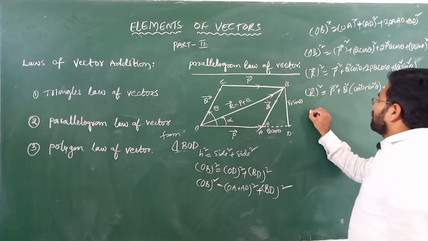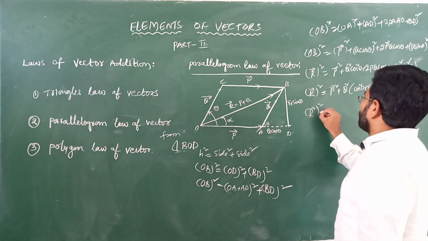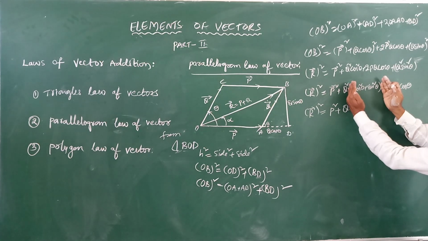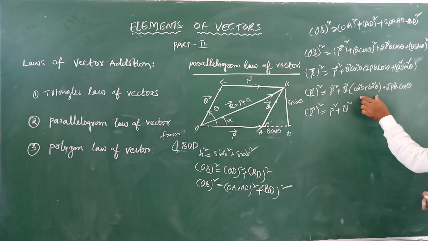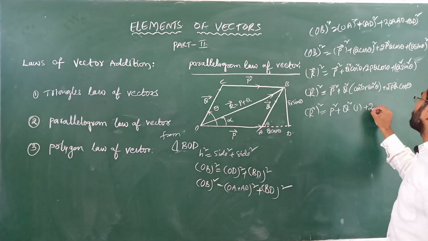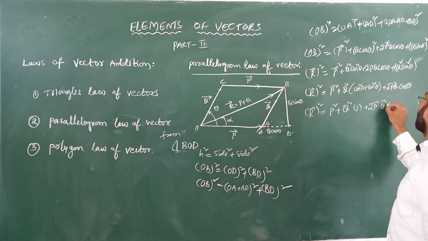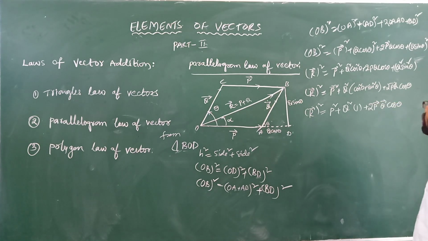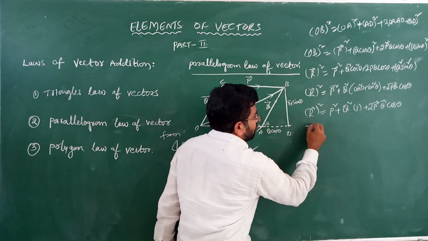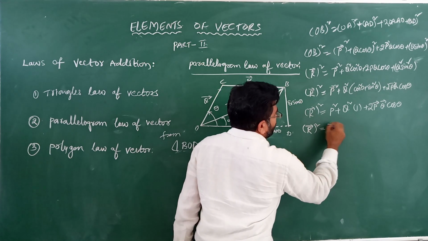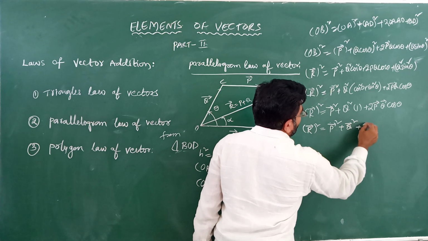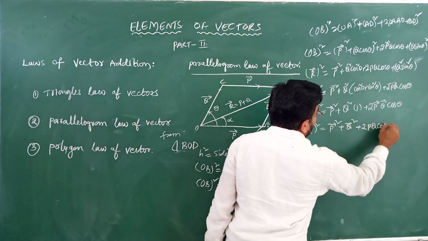So now here R bar square is equal to P square plus Q square. This total value cos square theta plus sin square theta is equal to 1. We studied in 10th class mathematics trigonometry. So this total value becomes 1 plus 2PQ cos theta. So now we can write in a stylish form mod R whole square is equal to P square plus Q bar square plus 2PQ cos theta.